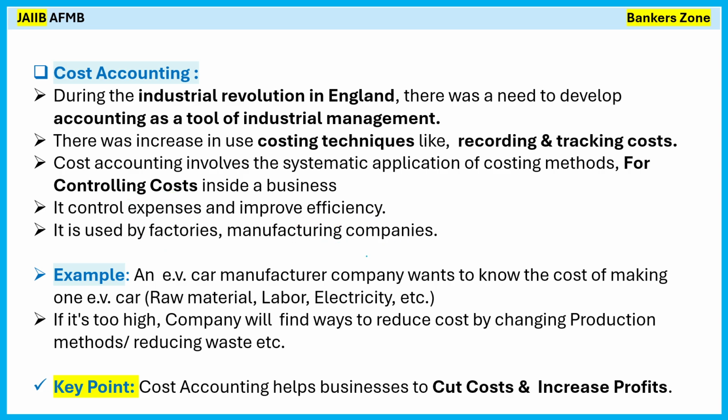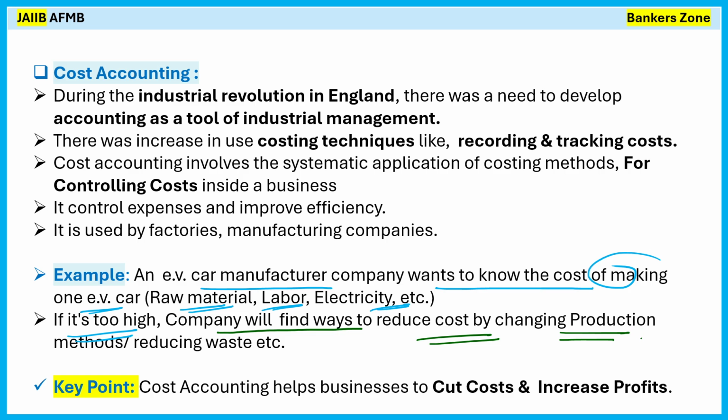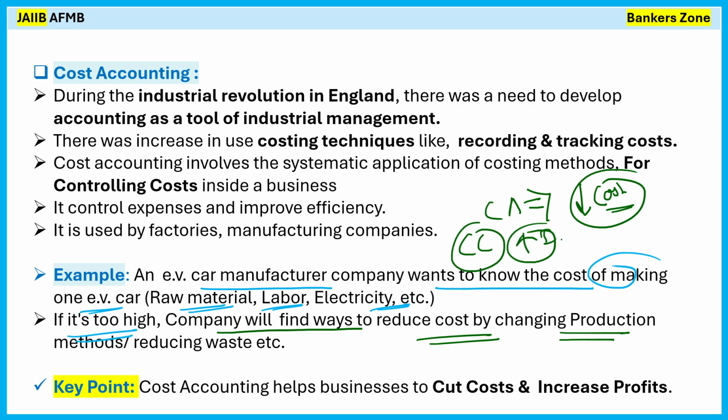For example, an EV car manufacturing company wants to know the cost of making one EV car. That is, how much raw material is required, labor requirement, electricity, etc. If it is too high to make one car, the company will find another way to reduce the cost by changing the production method or reducing the waste, right? So what do you mean by it? Simply, cost accounting is mainly focusing on what? Reducing the cost. Means what? Cost cutting and improving the efficiency is the main objective of cost accounting, right?